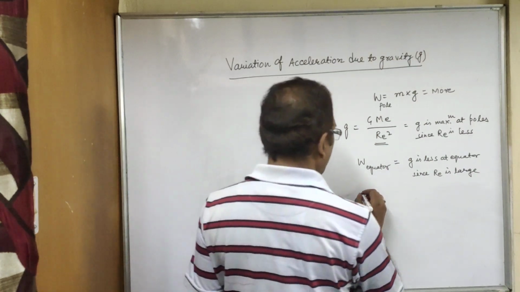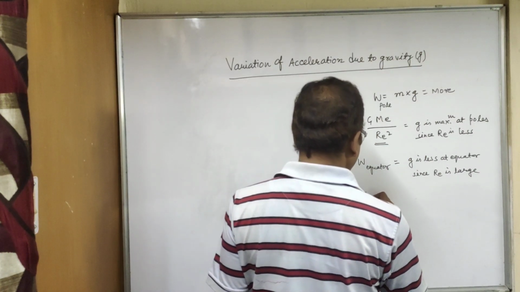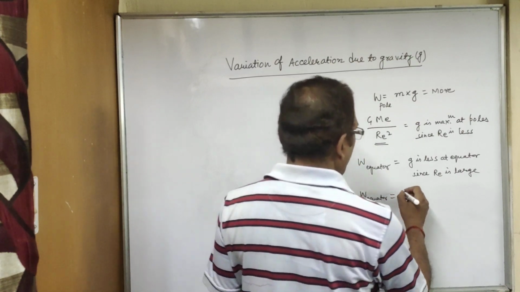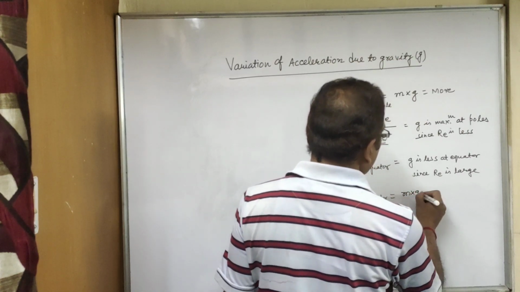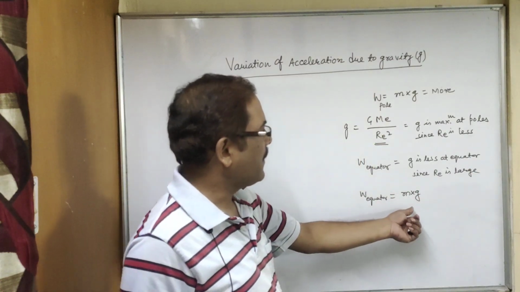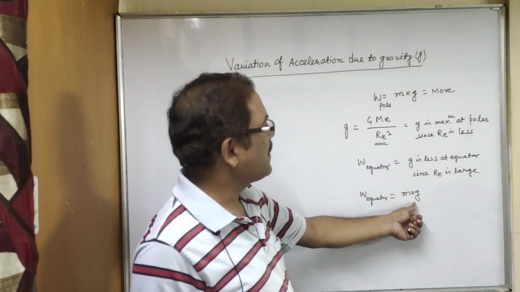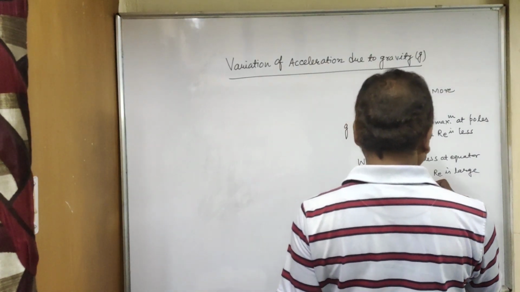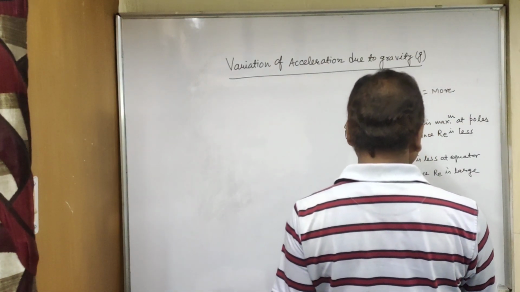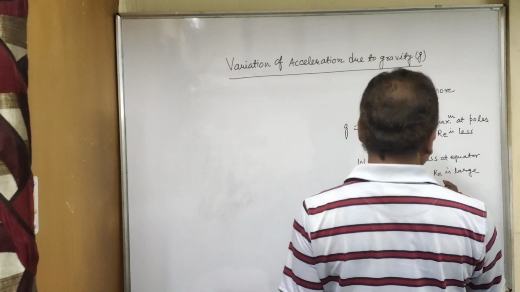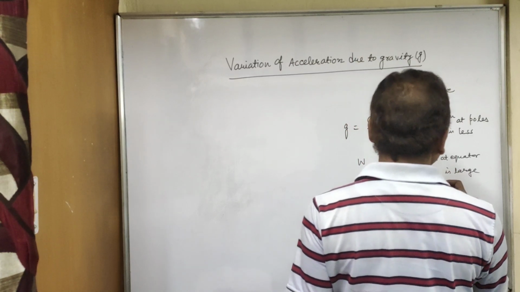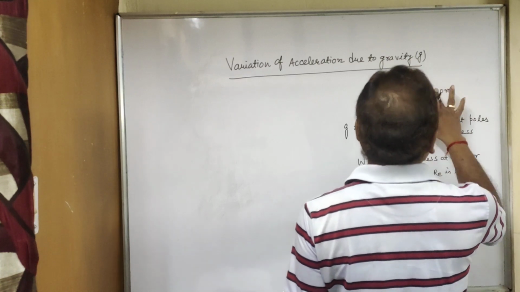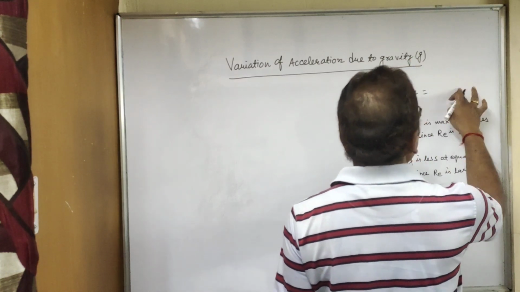So the weight at the equator will be, the same formula, m into g, but at the equator g is less.